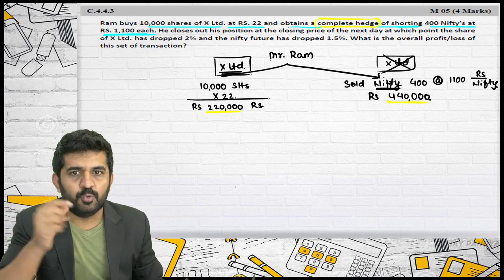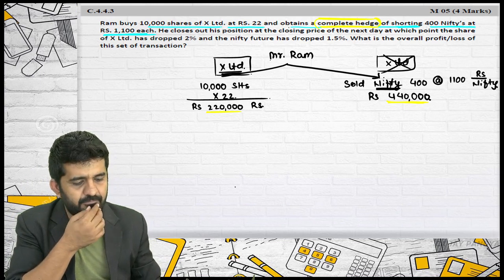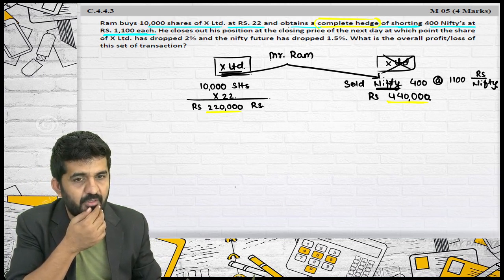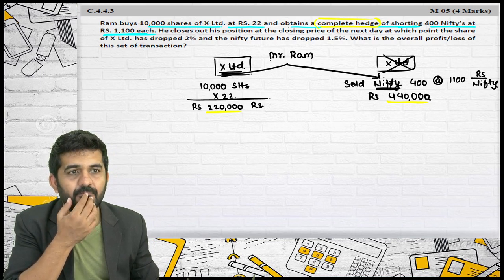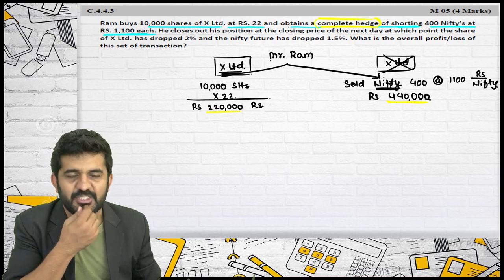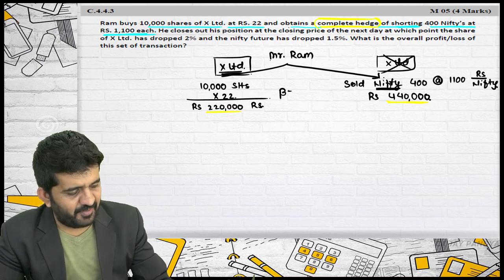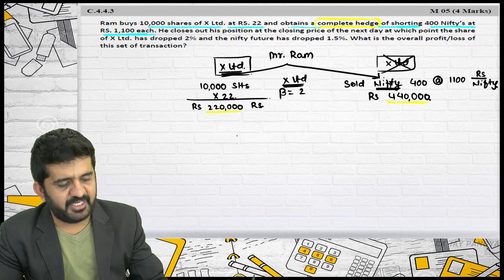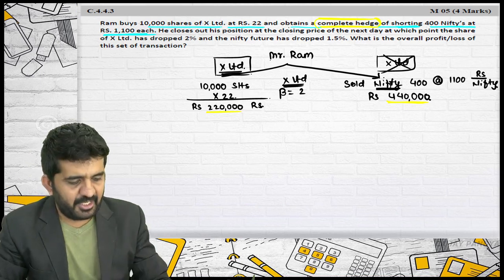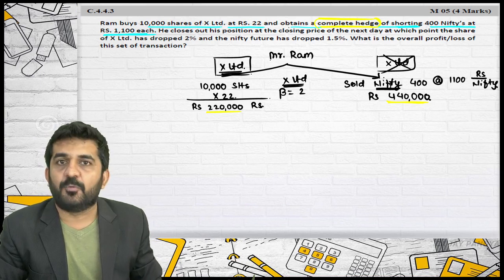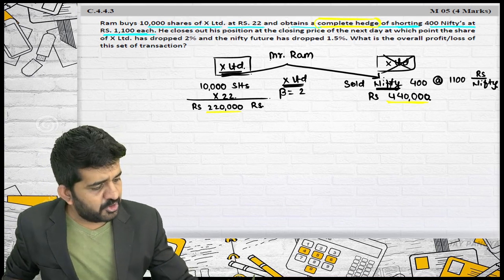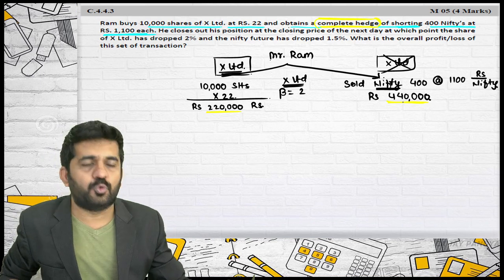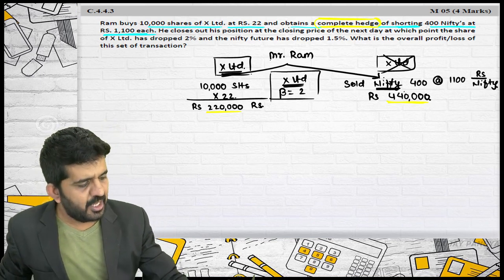Believe me, this proves it. Yes, Keshav, you are telling me something. Sir, if the risk of X Limited is 0.5... 0.5 or 2? Sir, we will multiply by 2. Sorry, 2. Is it alright? So, believe me, the beta of X Limited is 2. Even if it is not given, the beta of X Limited is 2. You can find it out. You are having a position of X Limited of rupees 2,20,000 having a beta of 2. If you want a complete hedge, how much position will you be taking? 2,20,000 into 2, that is 4,40,000. So this is a silent one, but there is a complete hedge.